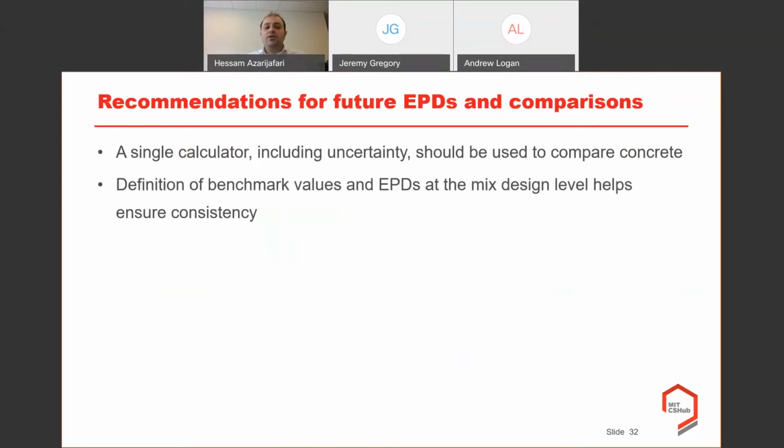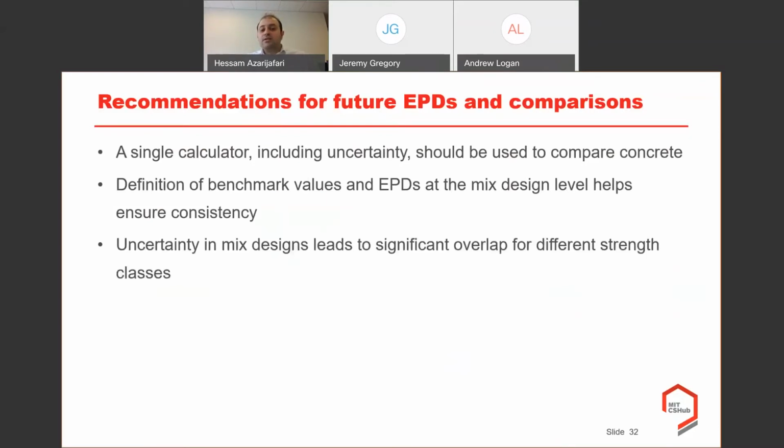Second, we would like to have a benchmark value defined in the mix design levels as opposed to the GWP level values, because you could clearly see that once we make some small tweaks in the methodological choices, we can change the conclusion on the preferred scenarios. So if we have the benchmark values in the mix design levels, we can ensure the consistency in the application of different choices in a consistent way among different alternatives.